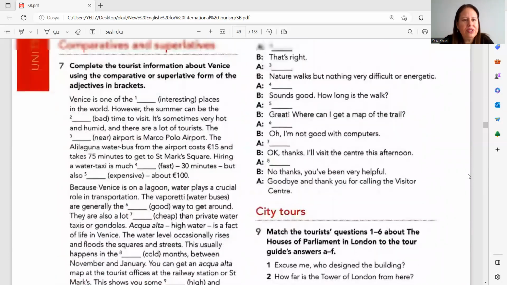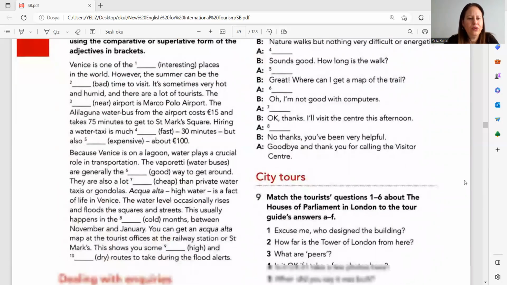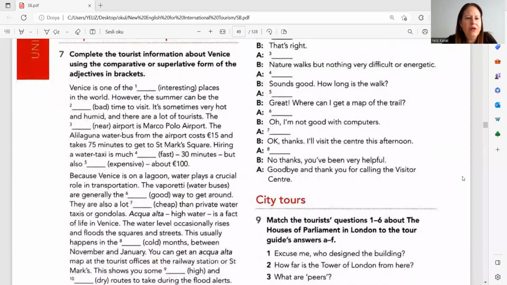We have a comparative and superlative exercise here. Let's do it quickly. Well, Venice is one of the blah blah interesting places in the world. One of the most interesting places in the world. However, the summer can be the blah blah, parantez içinde, bad time to visit. Ne olacak? Can be, however, the summer can be the worst time to visit.